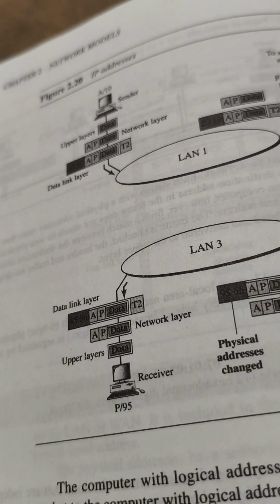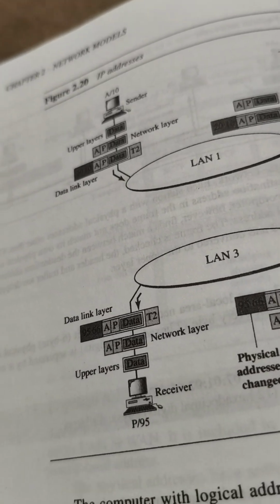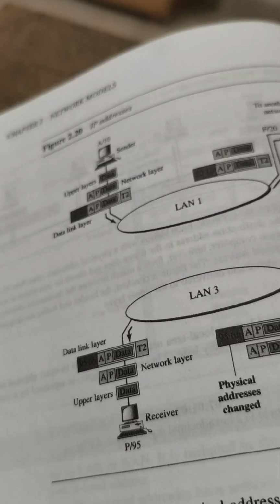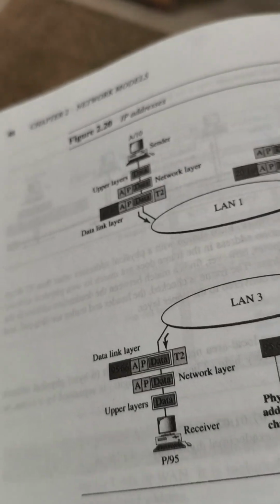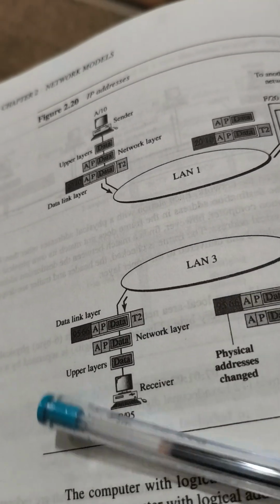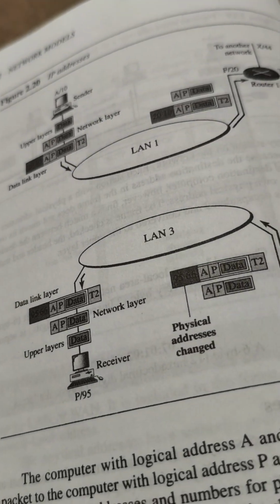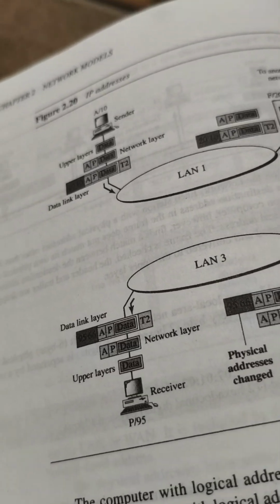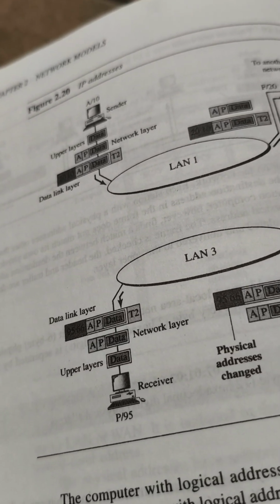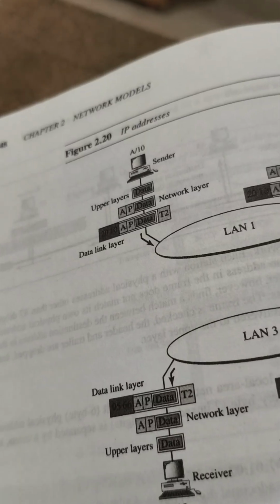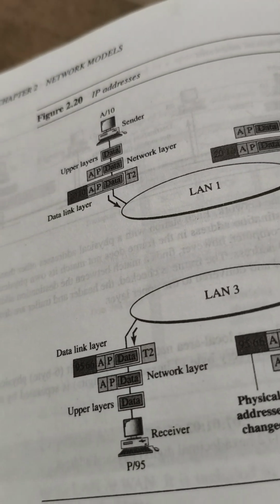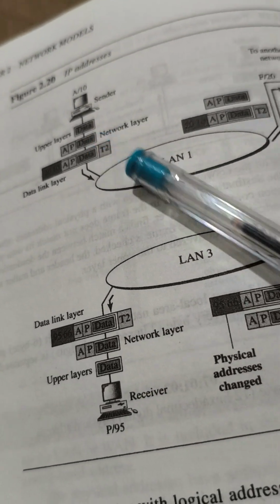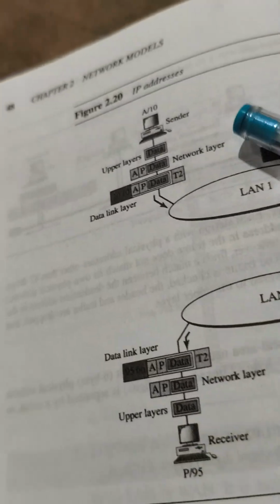For example, when we are connected to the internet, I am here, and one of my friends may be elsewhere. He may be in Karnataka, or in another state, another country, wherever he may be. Suppose we want to transmit some data, it will go to his system only. Even though lakhs and crores of systems are connected to the internet, how will it be transmitted? This is IP addresses. IP address will take care of the transmission of particular data from this source to destination. That is how it is transmitted.